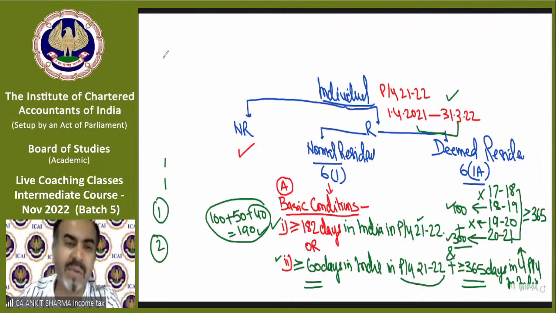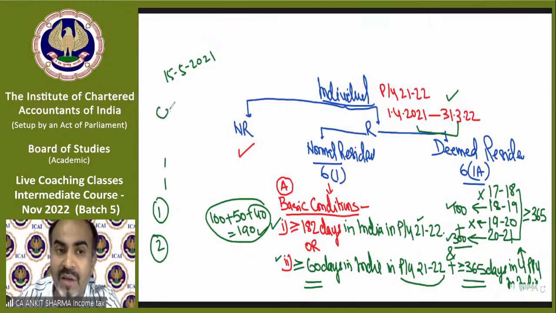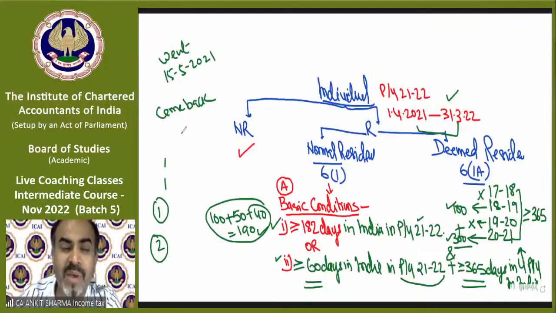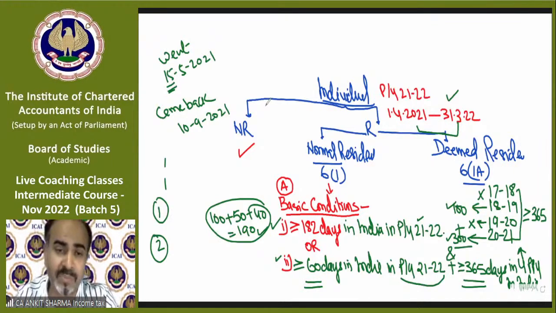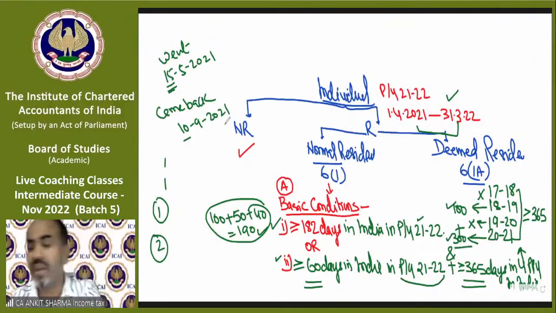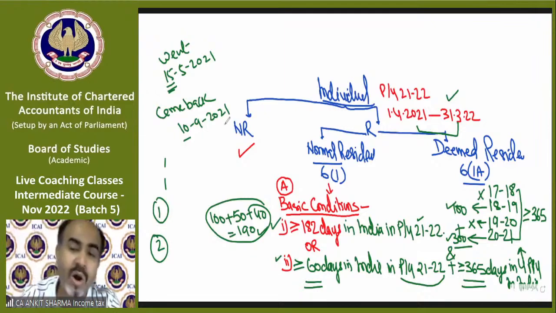But technically, if somebody was in India and went outside India on 15th May 2021 and came back into India on 10th September, then the problem arises: should the day he went outside India, that is the 15th, and the day he came back, that is the 10th, be treated as stay in India or stay outside India?